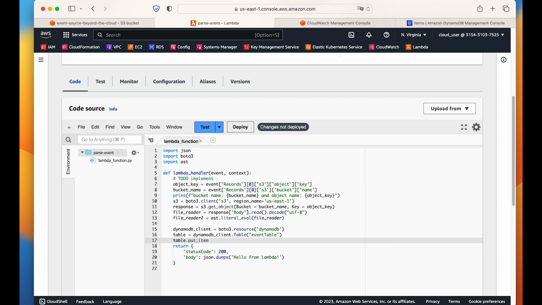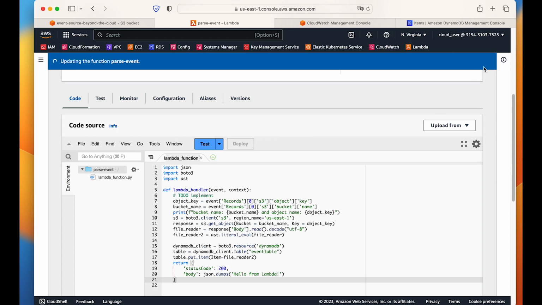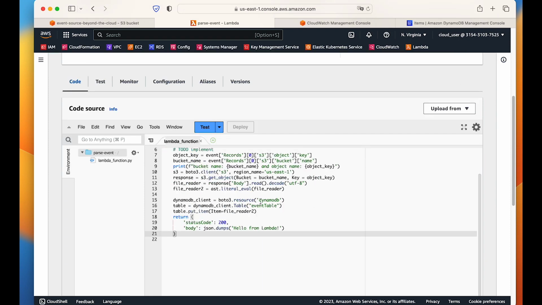So this is how we put item into DynamoDB table, and we have to specify the item and what item it will put. It will put the file reader too. That is the literal evaluation is done. This is fine, and if everything is fine, it will return a success code of 200. So let's deploy this one. So I hope everything is fine, or I have done at least everything is okay.